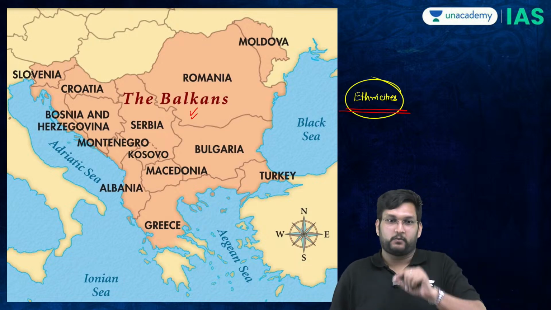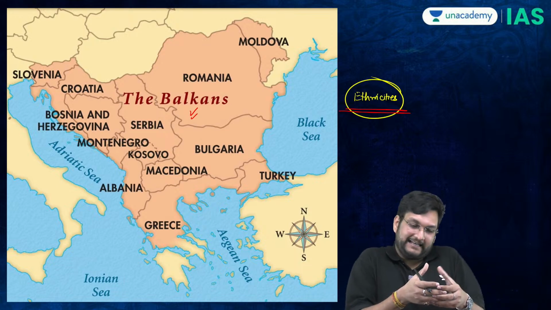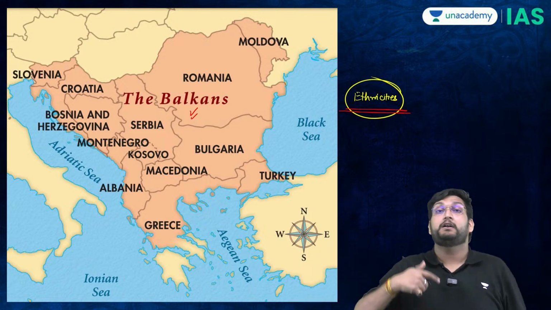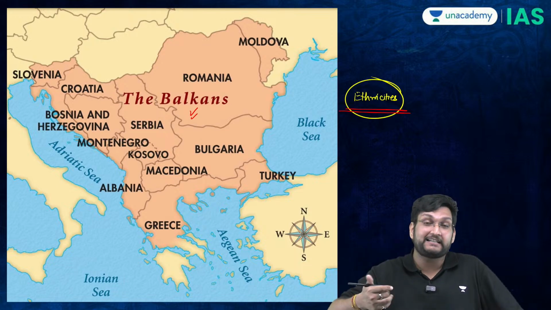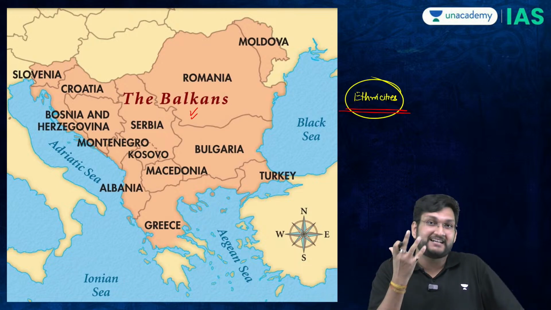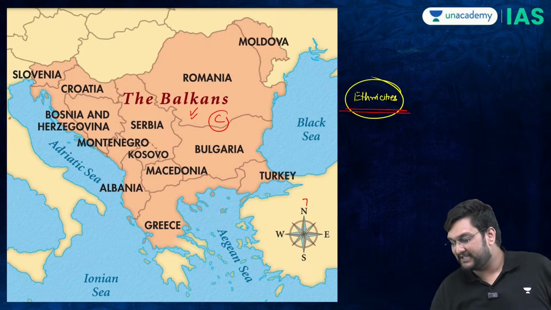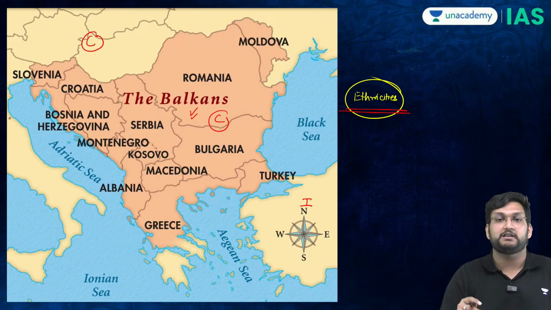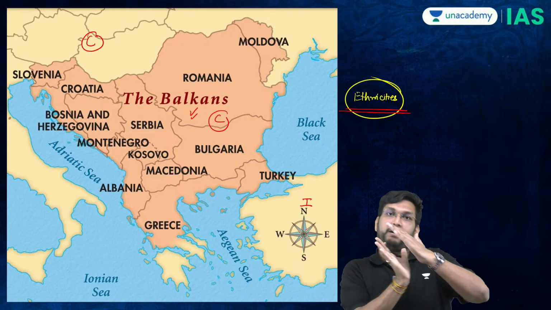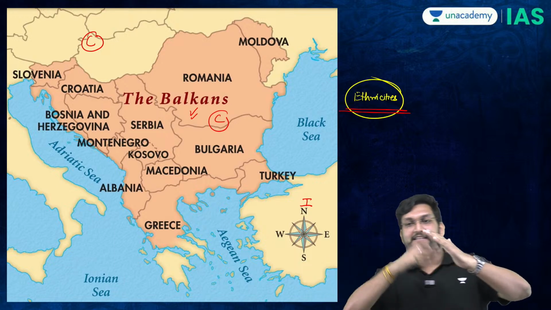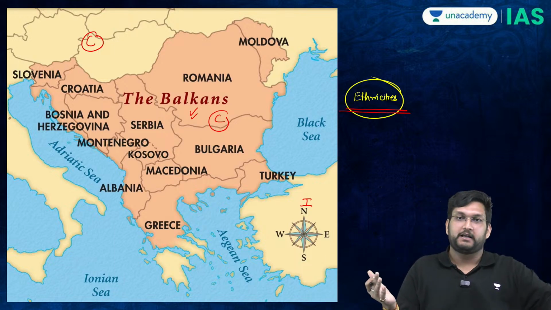Because once they get influenced by nationalism, they will start to ask for countries or nationalities or their own independent nations. Further, because this area is Christian, this area is Islamic, and this area is Christian, the Ottomans were basically like a buffer state. This whole sector was a buffer between the Islamic world and the Christian world.